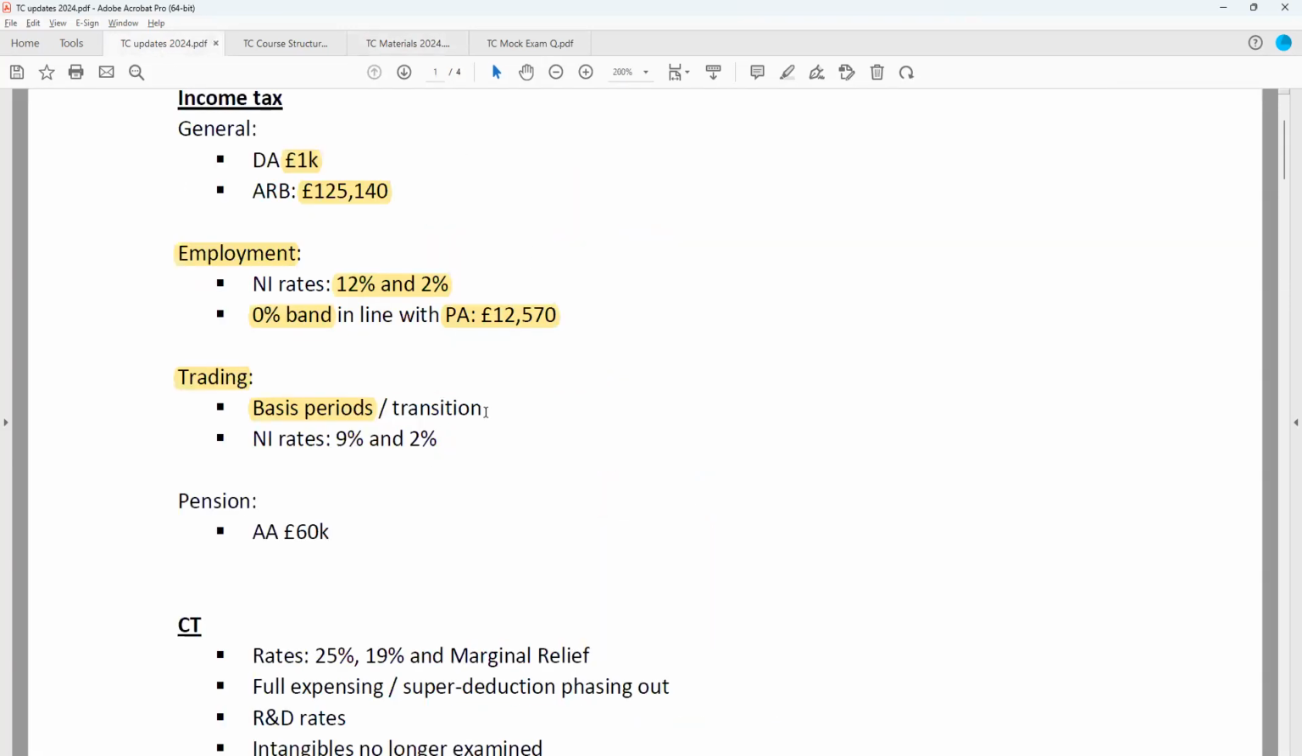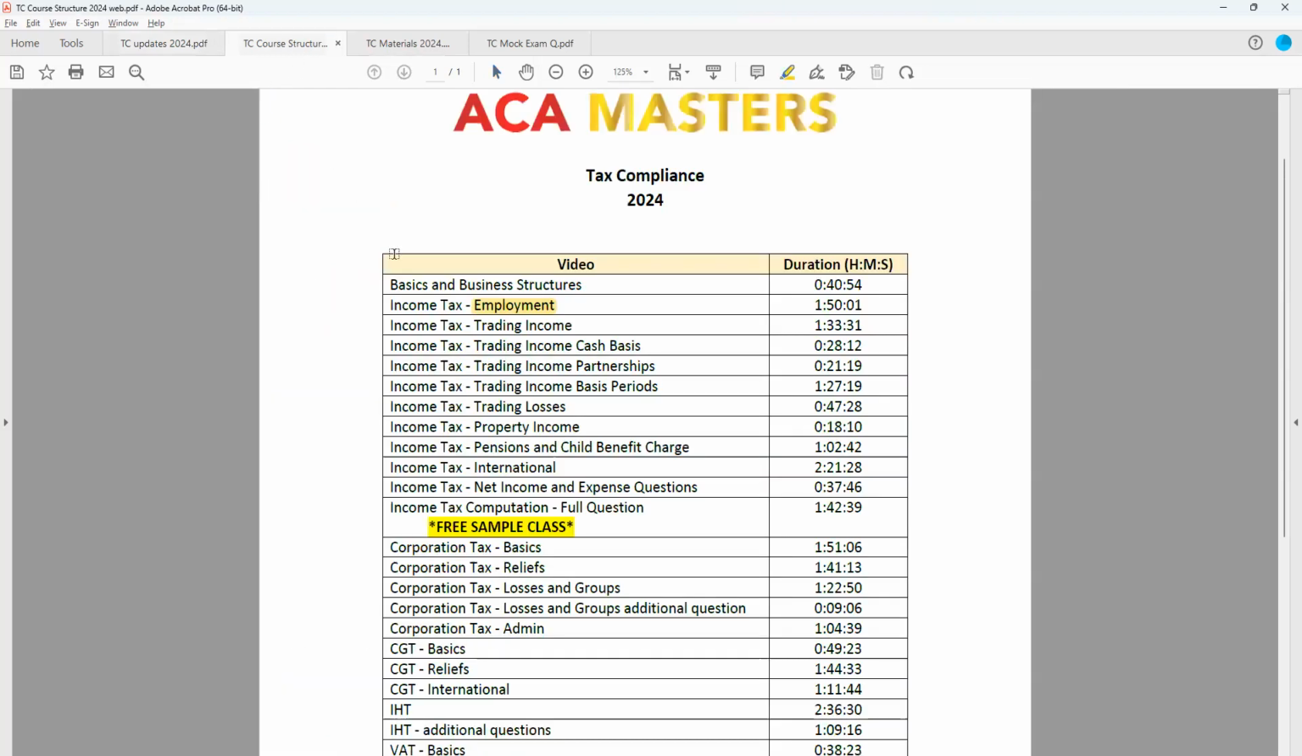However, slightly unfortunately for you, perhaps, you're going to need to understand the transition rules, and therefore this can give rise to transition profits, which are taxed over several years. So during the basis periods class, I'll cover this in detail and show you a few shortcut methods you can use for calculating these transition profits.